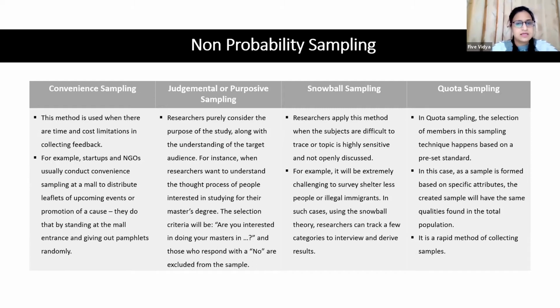So snowball sampling is basically used in research which is very sensitive, on topics which are not openly discussed, and where even the respondents are a little difficult to trace. There you can go for snowball. Judgmental or purposive sampling is where you actually know the purpose of your study.